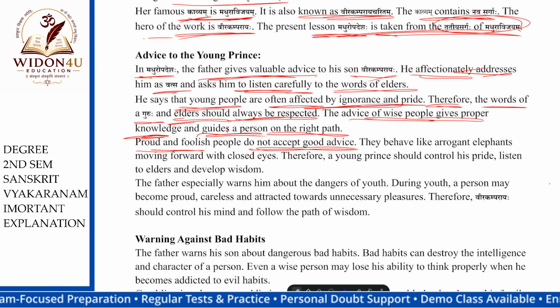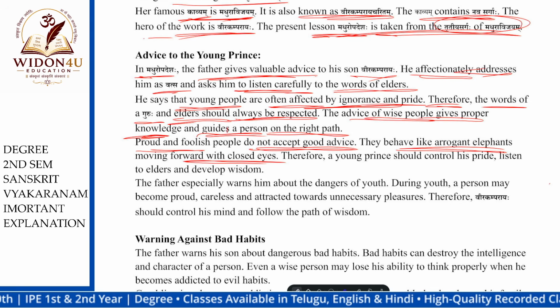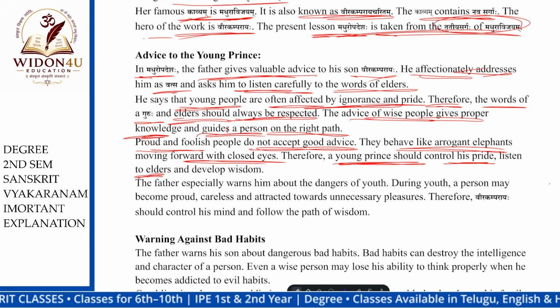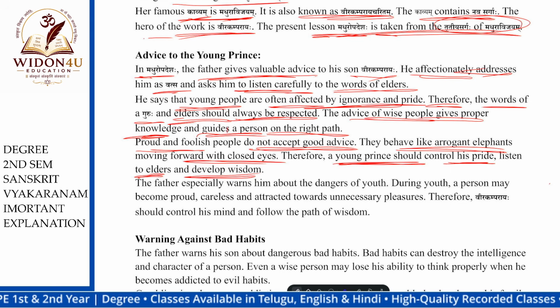Next, proud and foolish people do not accept the good aspects. The wicked people, poor people, foolish people, because of their pride, don't want to accept the good advice of wise people. They behave like Madagajam, arrogant elephants, moving forward with closed eyes, like a blind man. Therefore, a young prince should control his pride, listen to elders, and develop his wisdom.